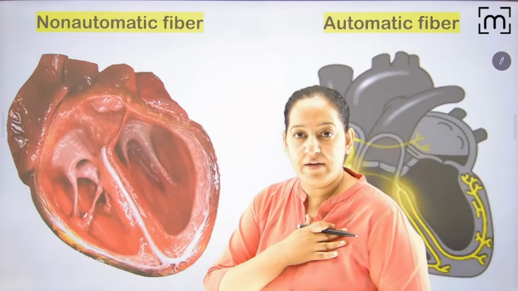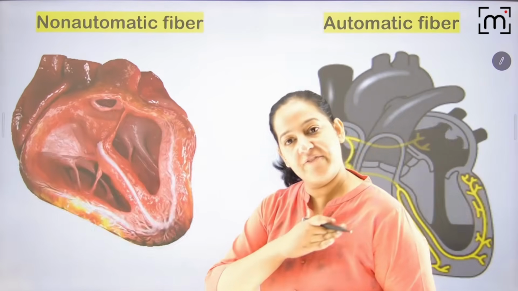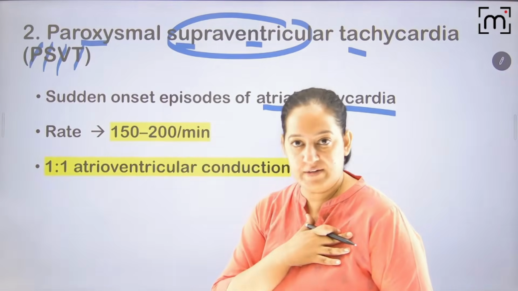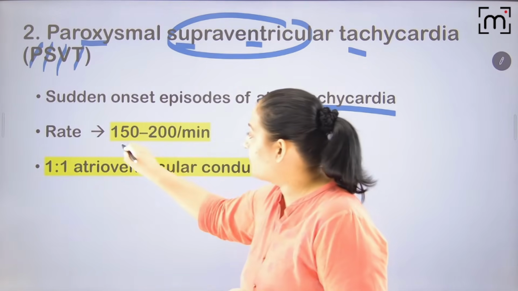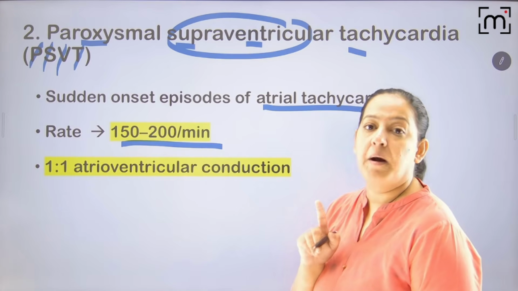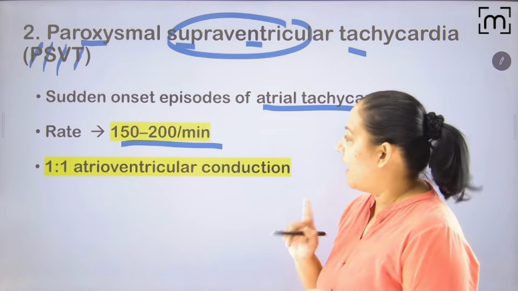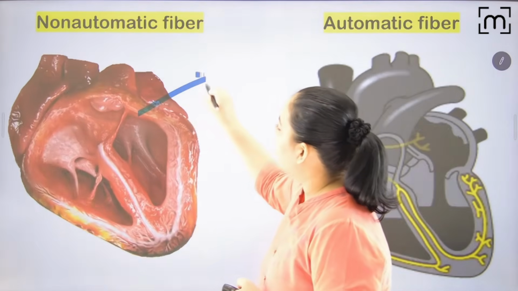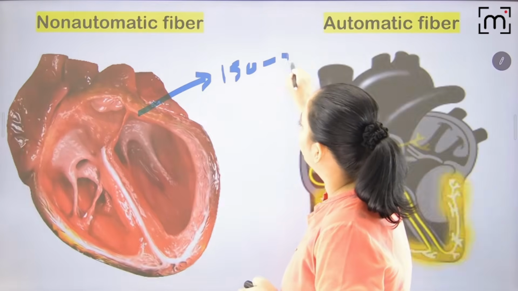What is the normal heart rate? 80 to 100. Atria and ventricle both are doing a heart rate of 80 to 100 in a normal heart. But here the heart rate becomes 150 to 200. Learn: in PSVT, paroxysmal supraventricular tachycardia, the heart rate is 150 to 200. Here the heart rate of the atria is 150 to 200.